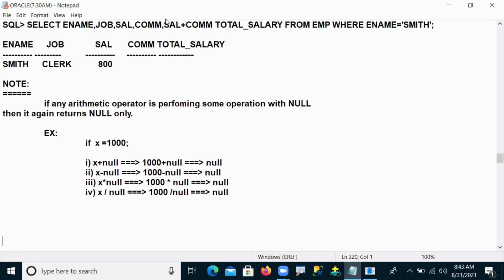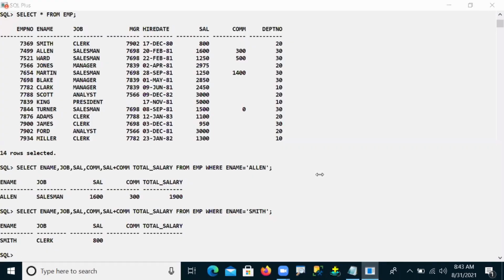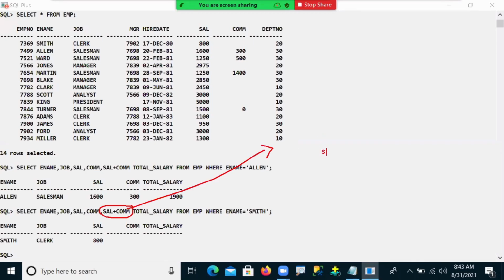Same reason here: what I'm using is salary plus commission. Salary is 800, commission is null. So that's why it's showing null only, because any arithmetic operator performing an operation with null again returns null only.